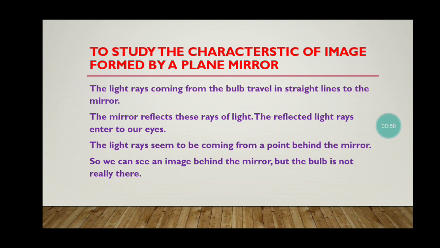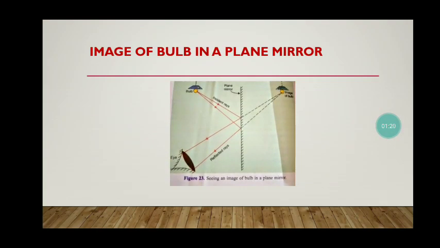The light rays seem to be coming from a point behind the mirror. So we can see an image behind the mirror, but the bulb is not really there. We feel that the bulb is just behind the mirror, but it's not there. This is the image of the bulb in a plane mirror.